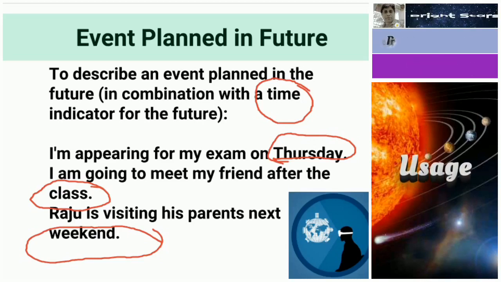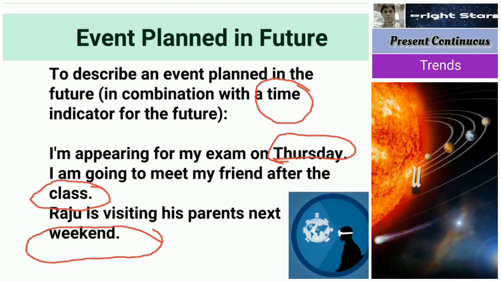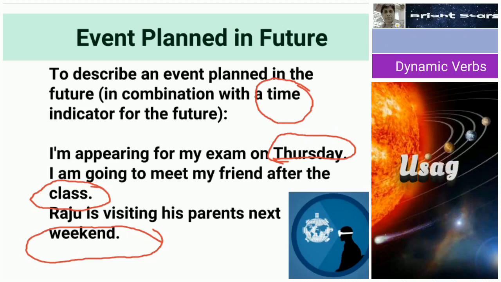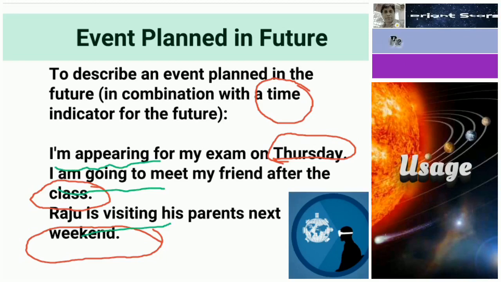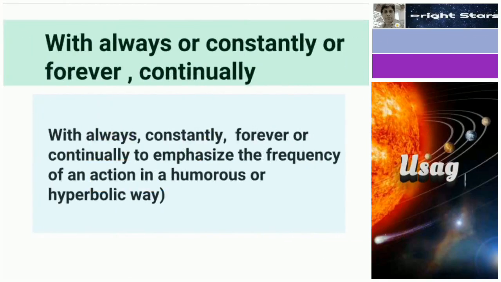I am preparing for the exam and I am going to appear. In that sense we use the present continuous tense. So here you can see: I am preparing, I am going, he is visiting, the present continuous tense for a planned future.